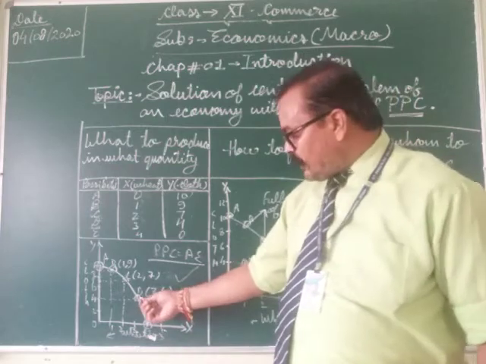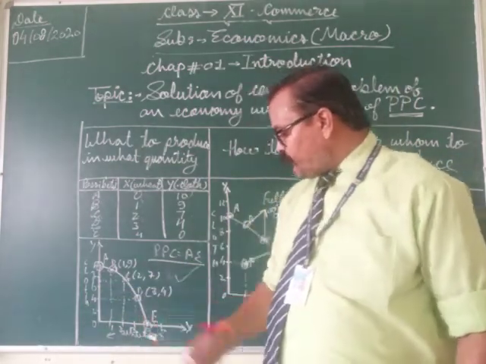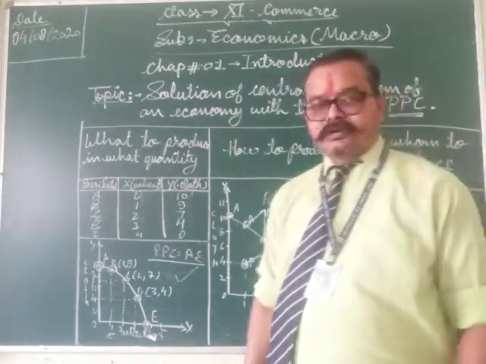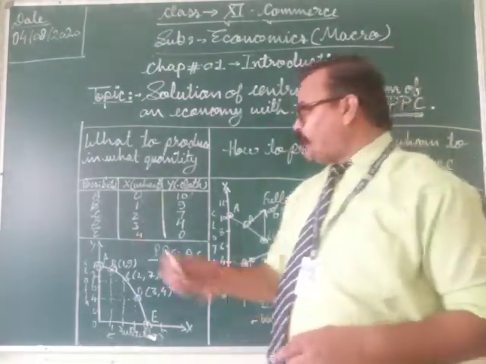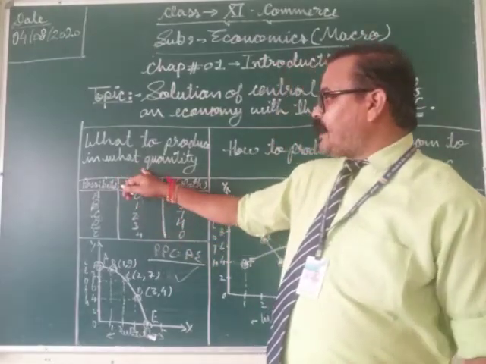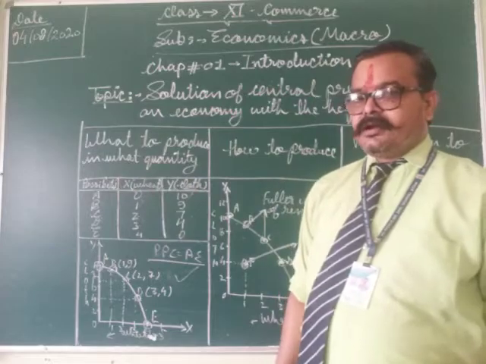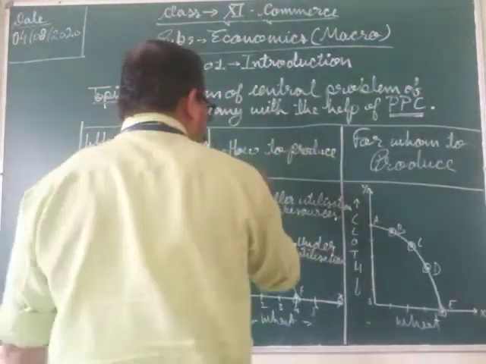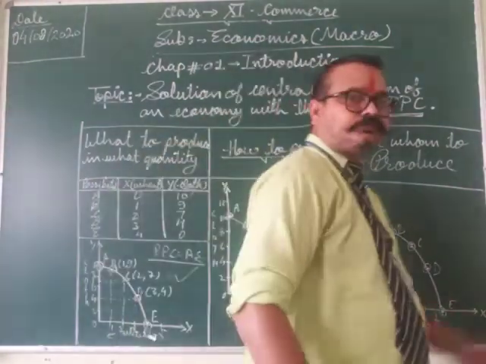And how much? At point D, 3 units of wheat and 4 units of cloth. Both the quantities will be produced. In this way, the problem of what to produce and in what quantity can be solved. Now students, next one is how to produce.